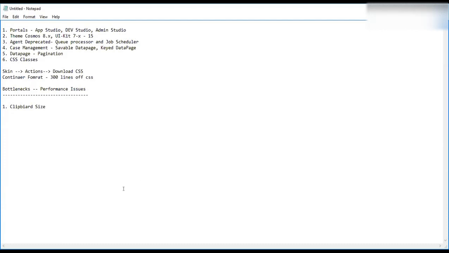Then you have long running queries. You should always check and keep the clipboard size small. For that, what do you have to do? Maintain the temporary pages and minimize the data pages.